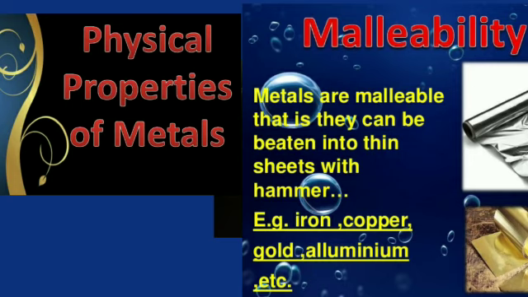If we take a piece of aluminium metal, place it on a block of iron and hit it with a hammer, we will find that the piece of aluminium turns into a thin aluminium sheet without breaking. So this property which allows metals to be hammered into thin sheets is called malleability.